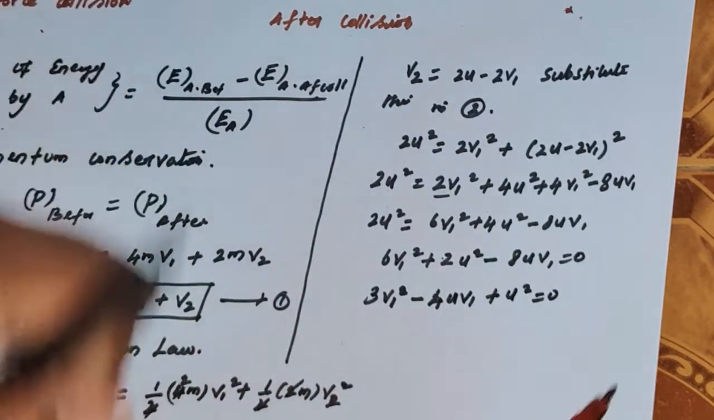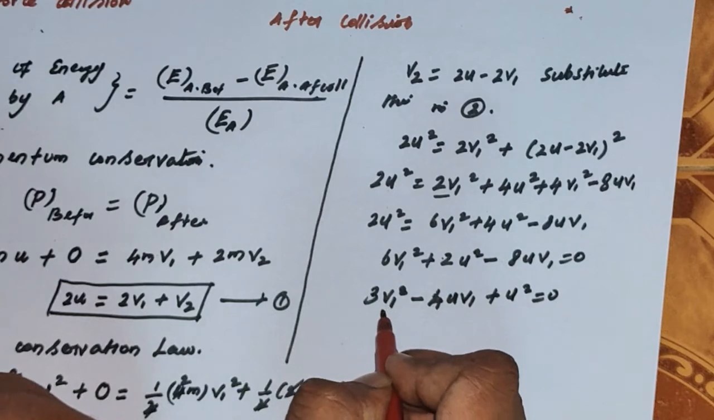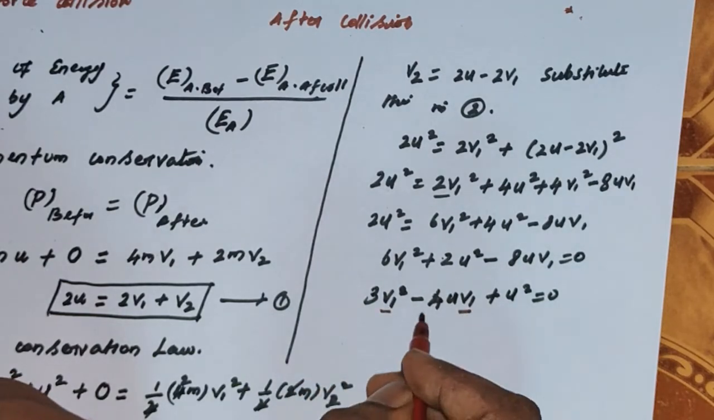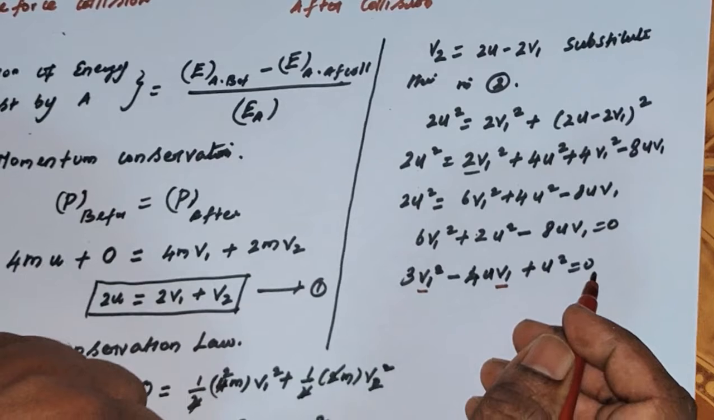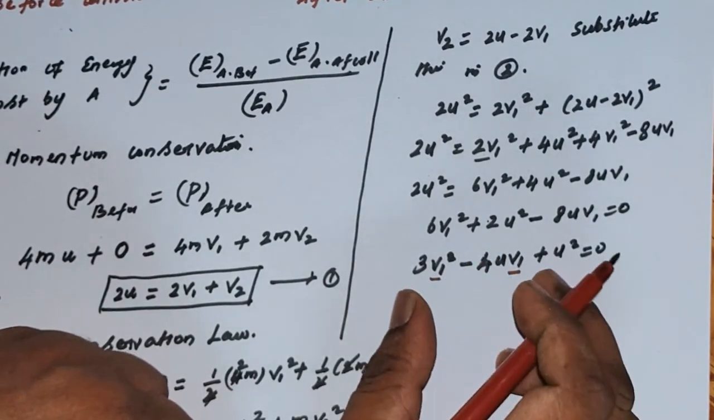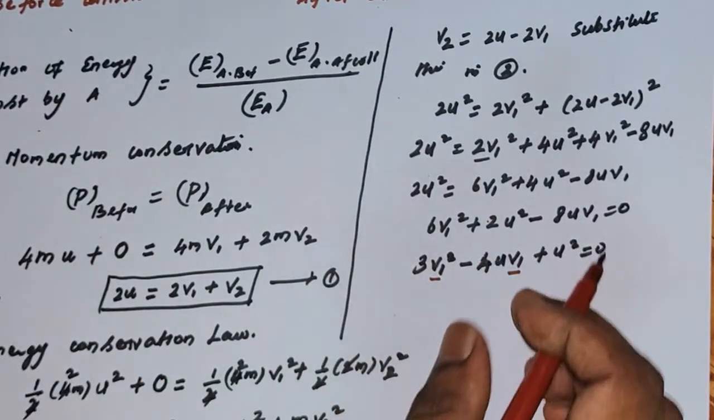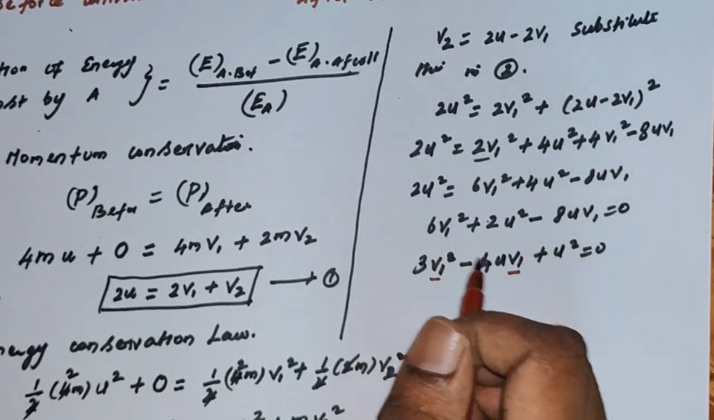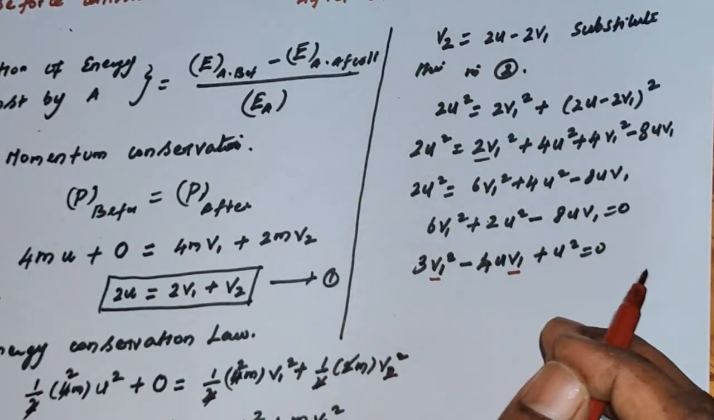Here it's a quadratic equation in terms of v1. You need to solve it using the quadratic formula or any other method, and you will get what v1 is. You need to take the positive value of v. That is simple enough.